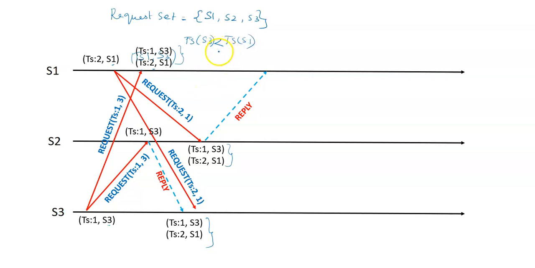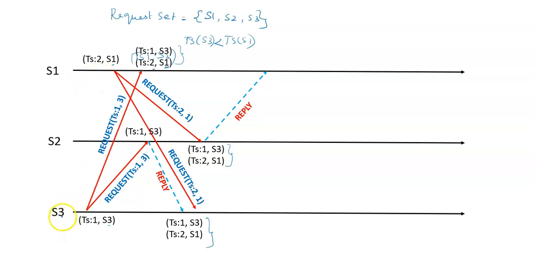So it finds another request lower than its own timestamp. S1 understands that it is not eligible, and its queue says S1's request is not at the top. So both conditions are false, and S1 decides it's not eligible.